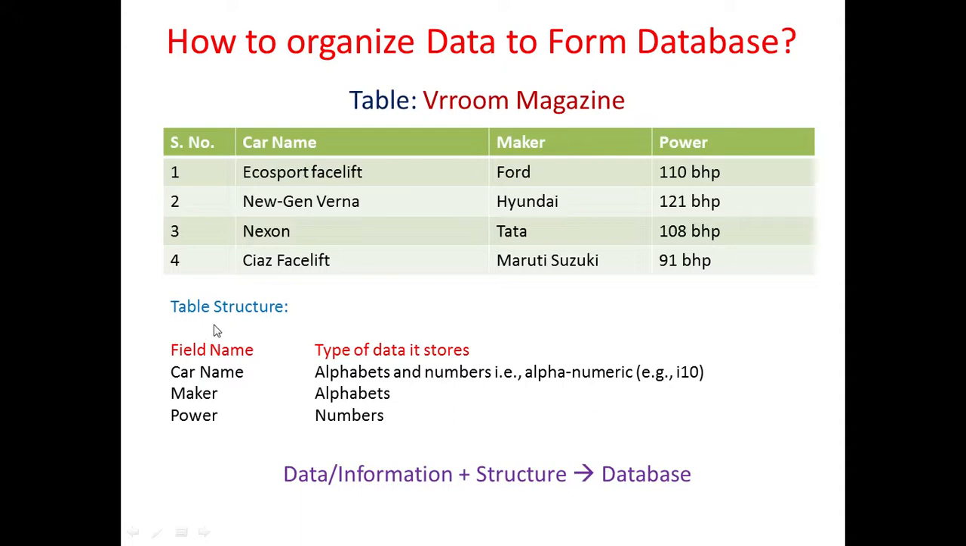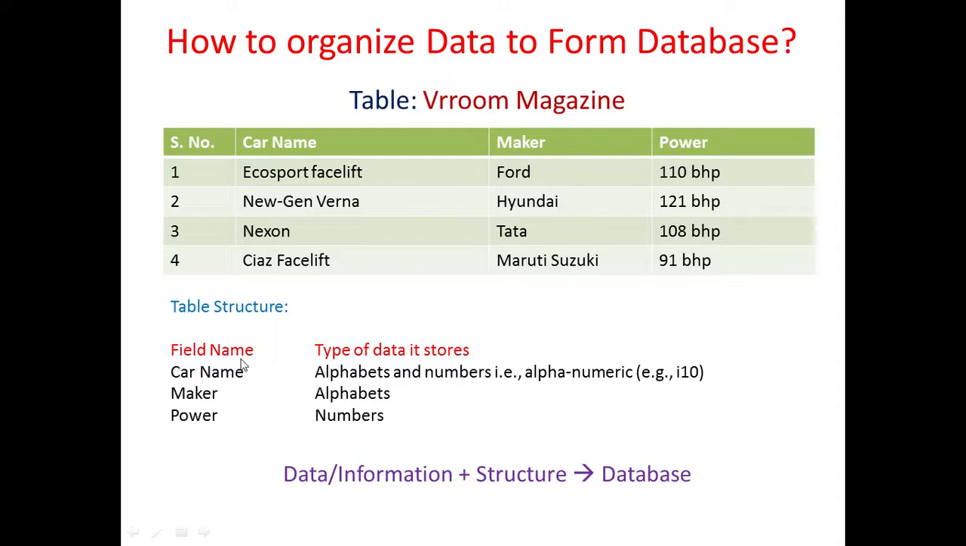Okay. Now the table structure. Here you can see what the structure of the table is. Car name. All of the car names are having what? Alphanumeric values, meaning alphabets are there and numbers can also be there. EcoSport facelift, all of these are alphabets. New Gen Verna alphabet, Nexon alphabet, Ciaz alphabet. But for example, if the car is Hyundai i10, it will be alphanumeric.